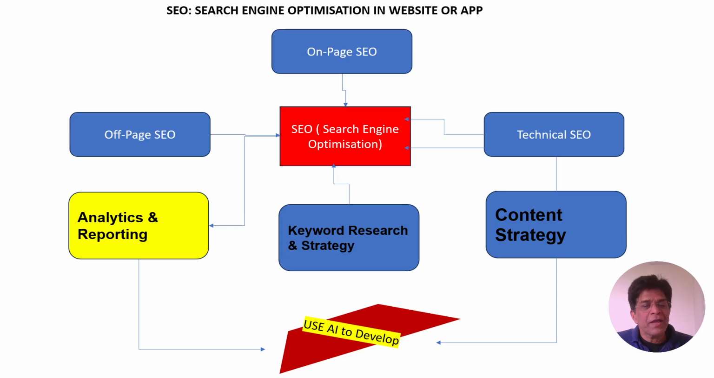Off-page SEO, AI will guide us. On-page SEO, AI will guide us. Technical SEO, AI will guide us. Content strategy, AI will guide us. Keyword research, AI will guide us. We have to input in such a way that AI will give us the optimized processes and configuration for all these things. And reporting will happen automatically.